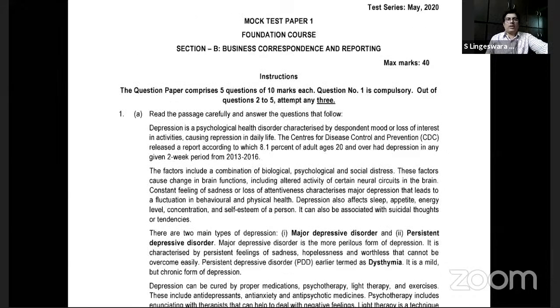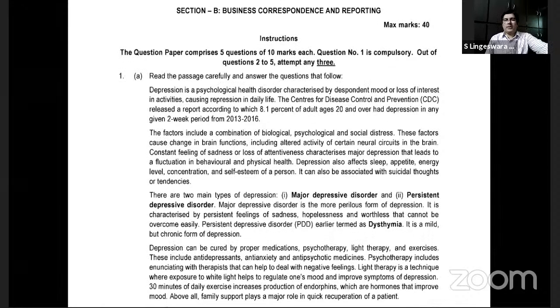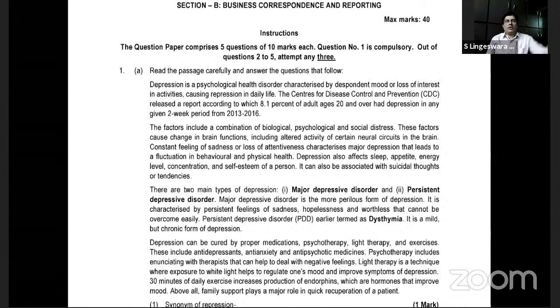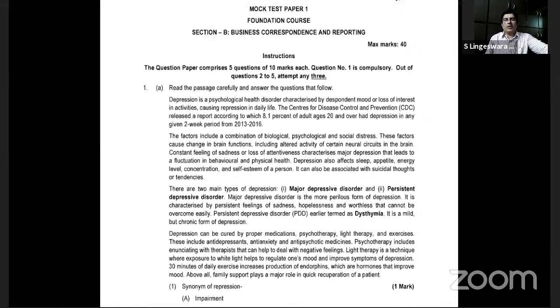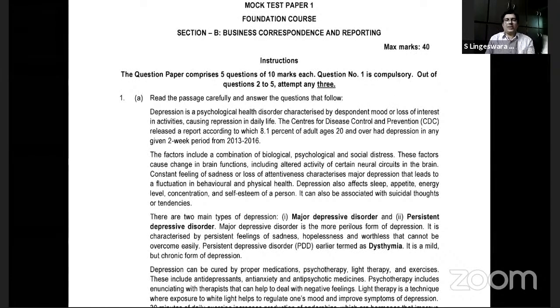Yes, students, this is about the DCR part, which comprises 40 marks. And I hope you are very well aware of the model pattern. It starts with question number, say, 5 to 10, in which question number 1 is compulsory. Please pay attention. Without attempting question number 1, please do not proceed to the further questions. When it is compulsory, it holds lots of weightage. Please do not ignore question number 1.